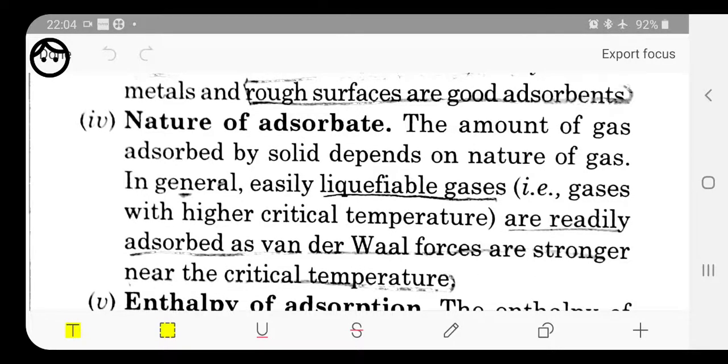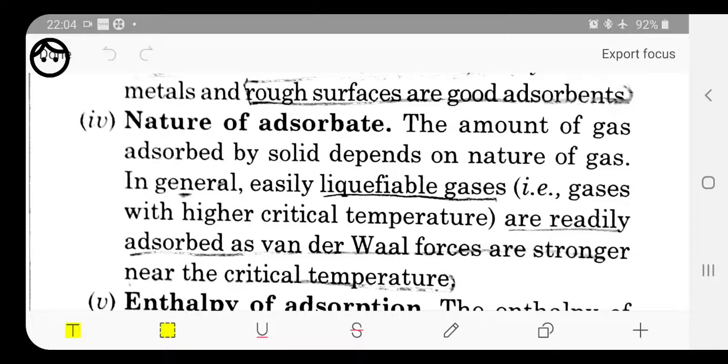Here, the amount of gas that is adsorbed by the solid depends on the nature of the gas. It means there are different types of gases, and all the gases have different critical temperatures and different abilities to liquefy into liquid form. Different gases have different temperatures at which they can be liquefied.